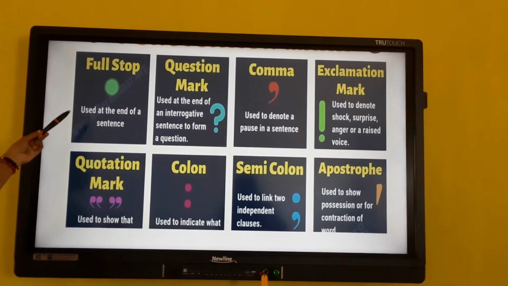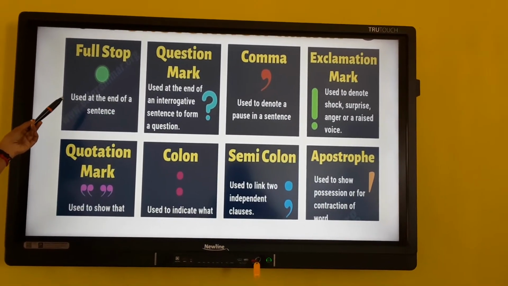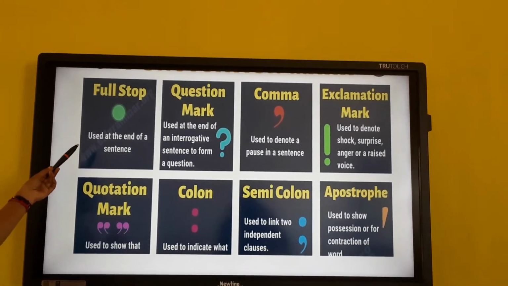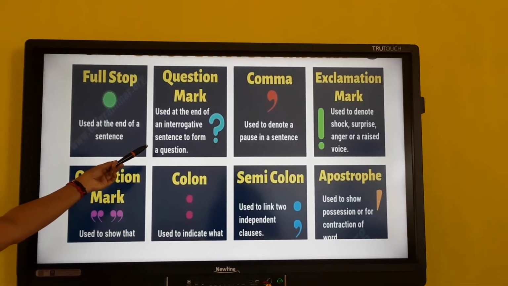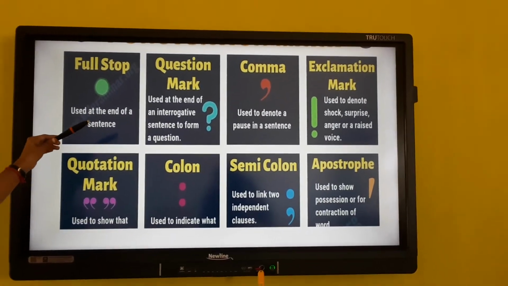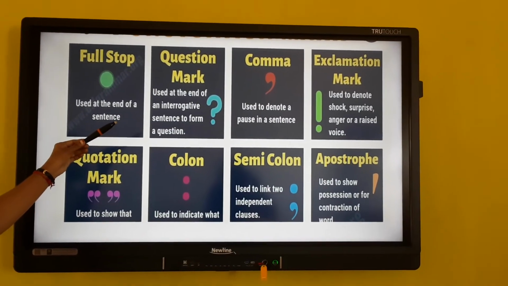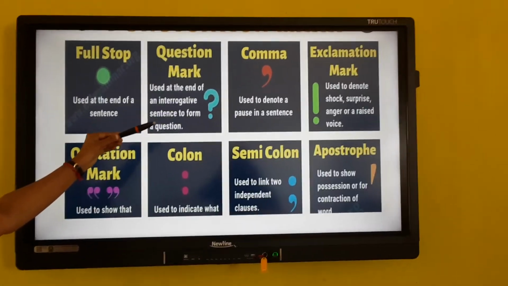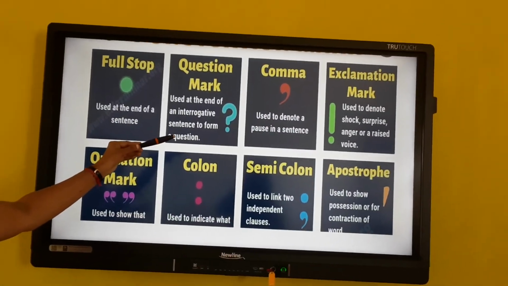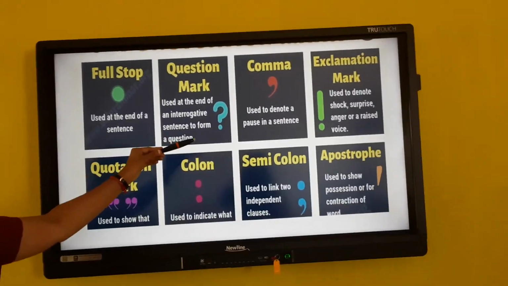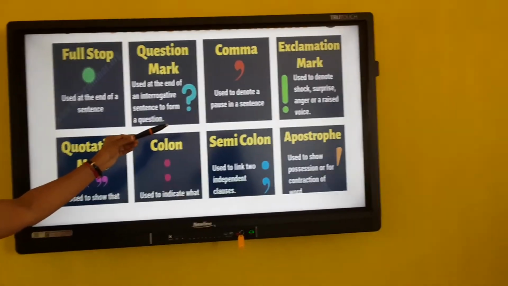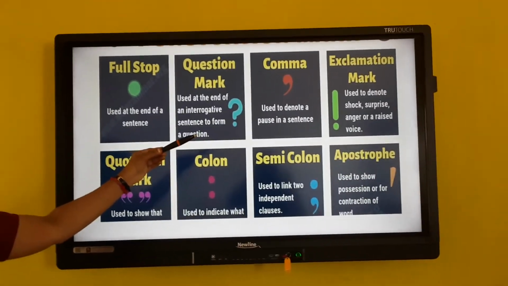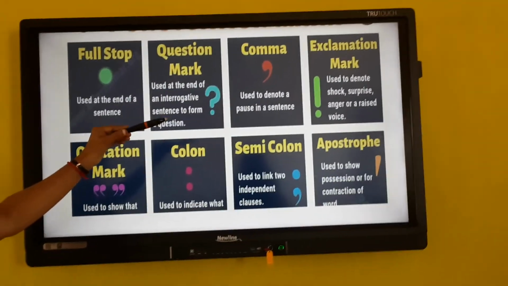This is full stop. Full stop is nothing but a dot. We used to call it period. At the end of the sentence we use them. Then this is a question mark. Question marks are used at the end of an interrogative sentence when we ask questions. Next is comma. It shows when to pause. Next is exclamation mark. After interjections and after exclamatory sentences we use an exclamation mark.